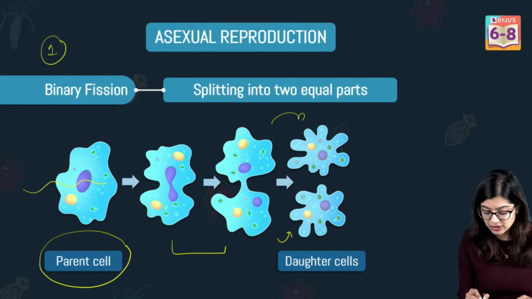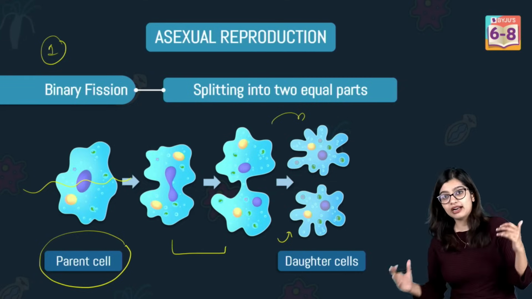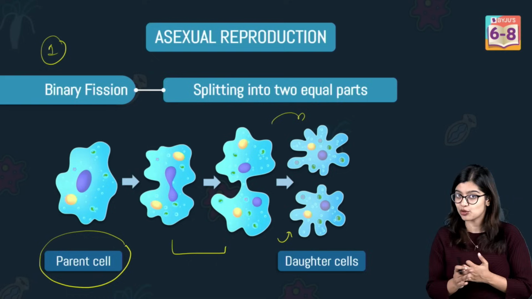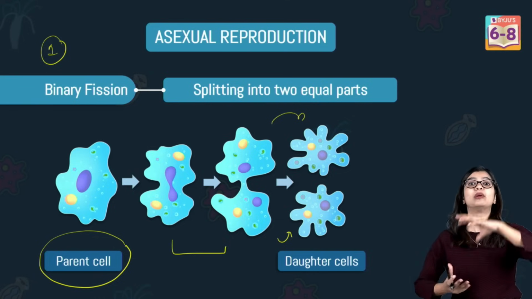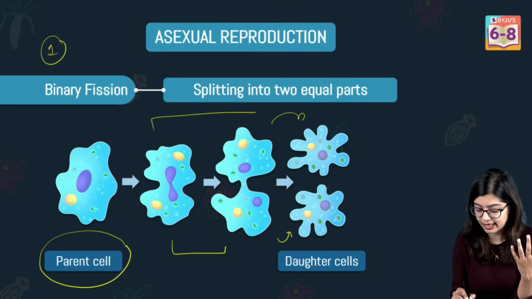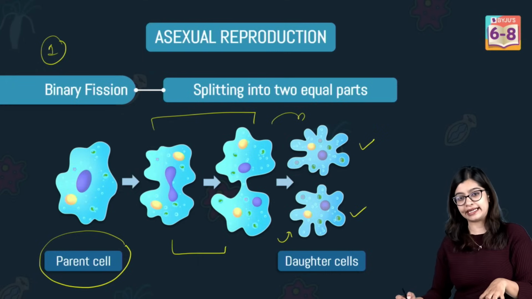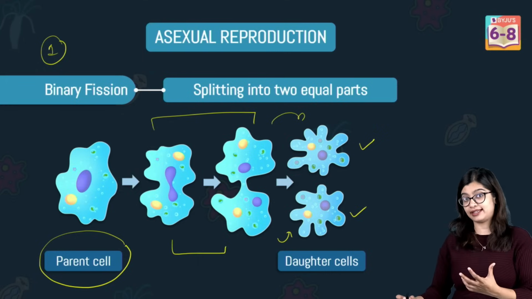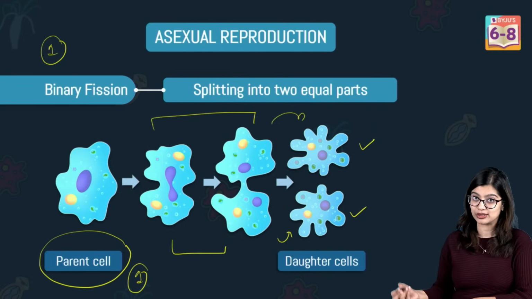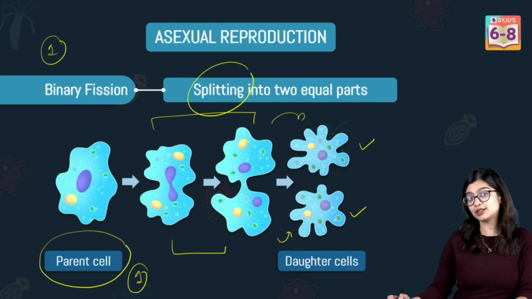Now, when I say it will split, it's not that the parent amoeba will split into half, but rather whatever is there within its body, right? All the genetic material, all the cytoplasmic content, everything it will duplicate. It will create a copy. And once it creates that copy, it will then split into 2 daughter cells such that it is identical. So this kind of asexual reproduction where one parent is splitting and giving rise to 2 daughter cells, we call this binary fission. So the key word here is splitting.